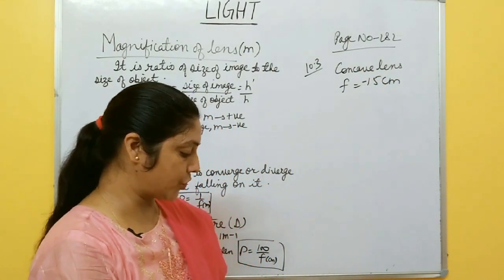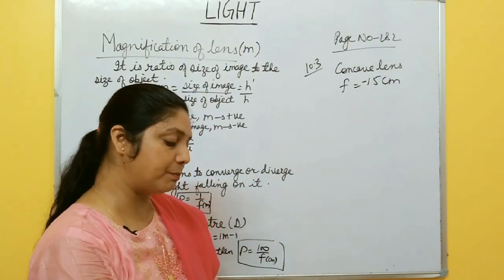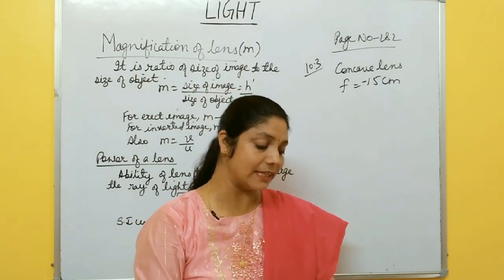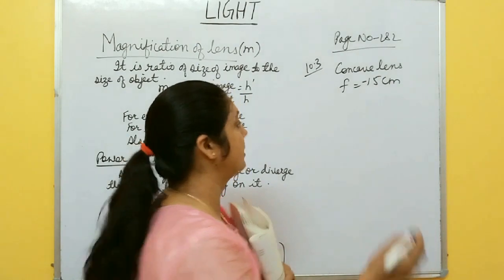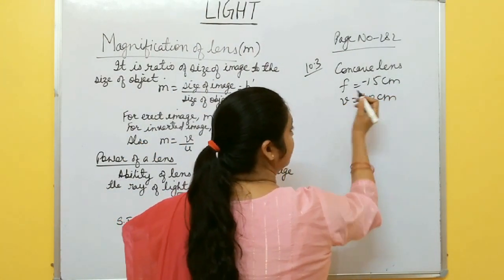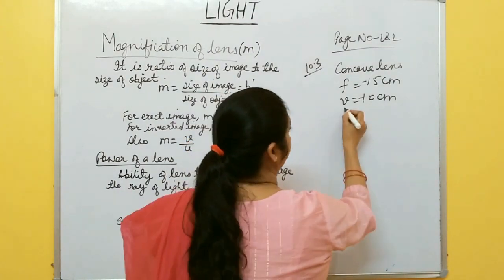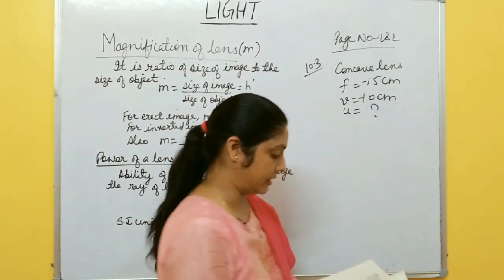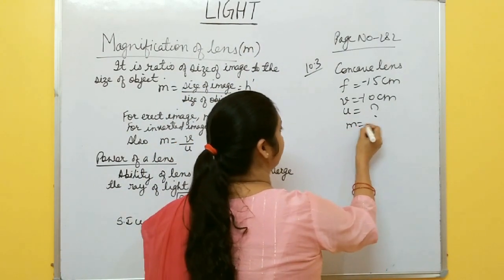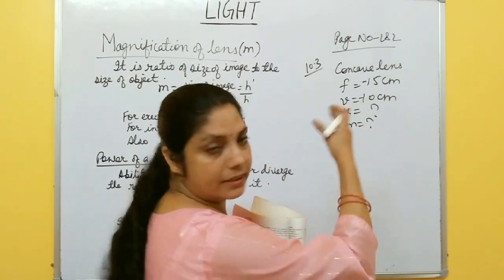At what distance should the object be placed from the lens so that it forms an image at a distance of 10 centimeter from the lens? Image distance is given as 10 centimeter, and it also takes a negative sign. You have to find the object distance, right? And also find the magnification produced by the lens. Okay, so these things are given.